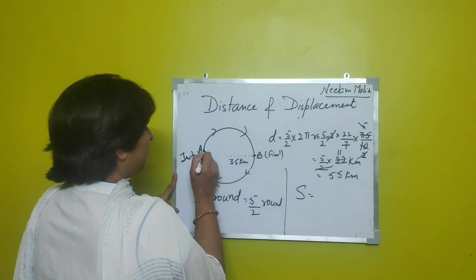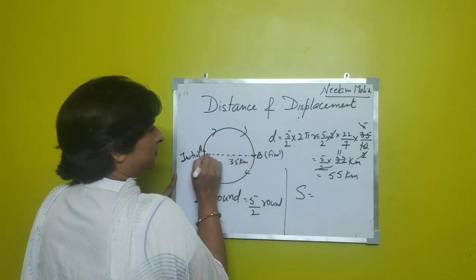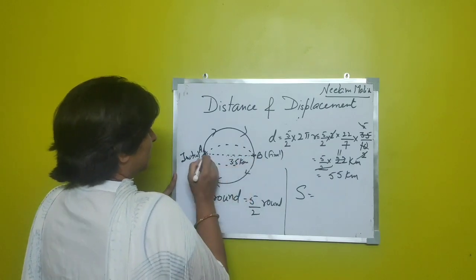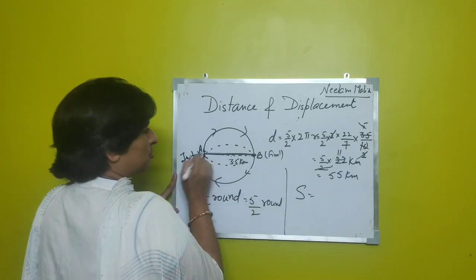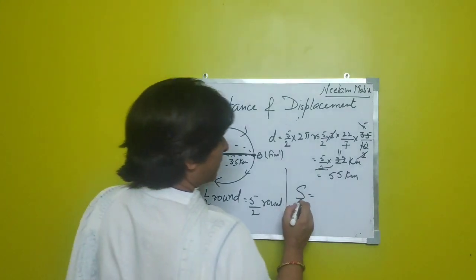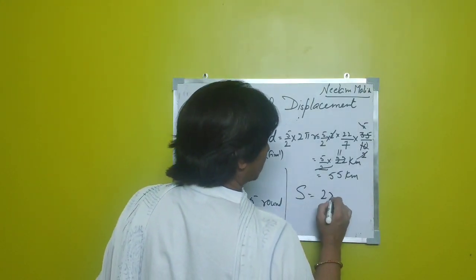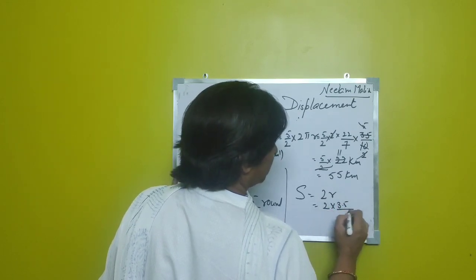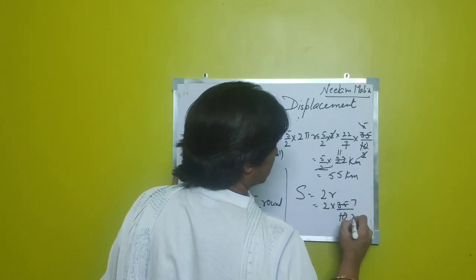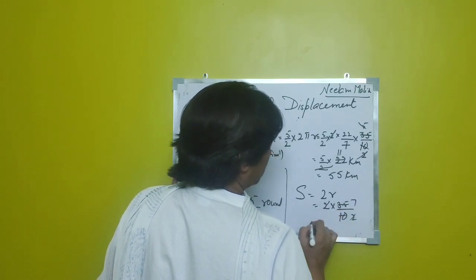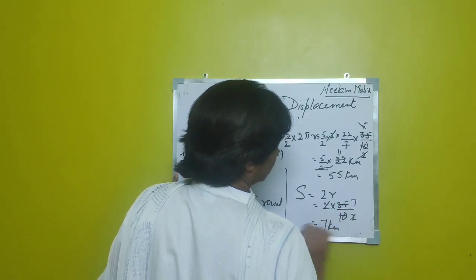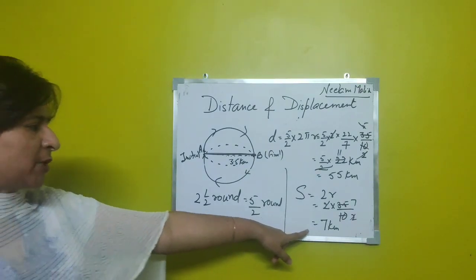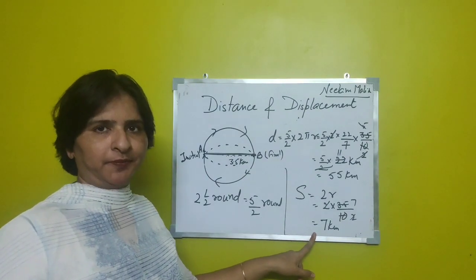This cannot be the shortest path. The shortest path is this only. So displacement is the diameter 2r, 2 into 3.5 kilometer, so this is 7 kilometer. So displacement now is 7 kilometer.